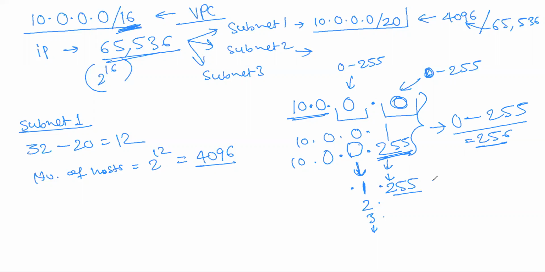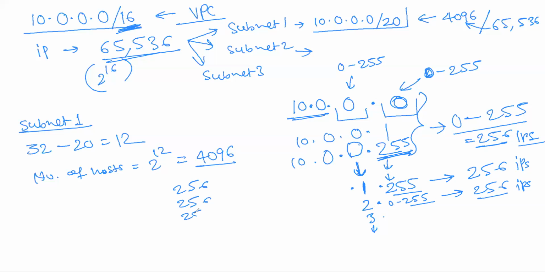How many total will come? 256. For 2.0 to 255 again, it will have 256 IPs. So for 0 dot something, we got 256 IPs. For 1 dot whatever, we got 256 total. For 2 dot, up to 255, it came 256. Like that, you will have 256, then 256, then 256.